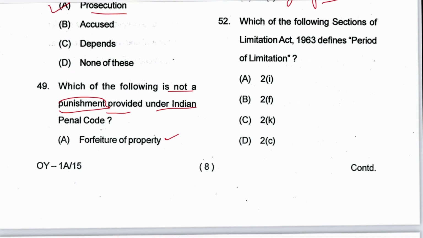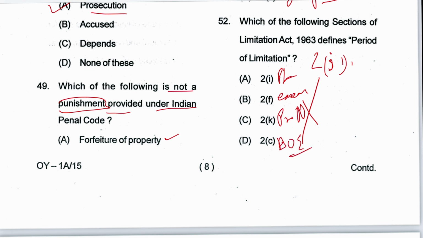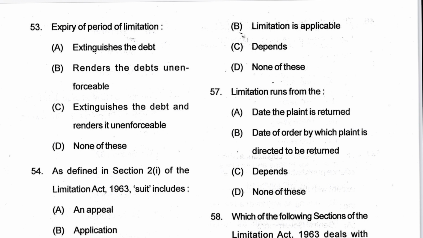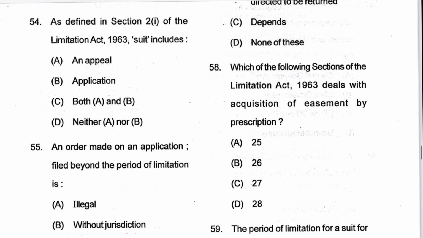Next, 52: which of the following sections of the Limitation Act defines period of limitation? That is 2J. It was not in the options, so this was deleted. 2I is plaintiff. 2F, as we earlier discussed, is easement. 2K is promissory note. 2C I already mentioned, bill of exchange. The period of limitation extinguishes the debt, renders the debt unenforceable, which means the remedy is barred, not the right. B is the answer.